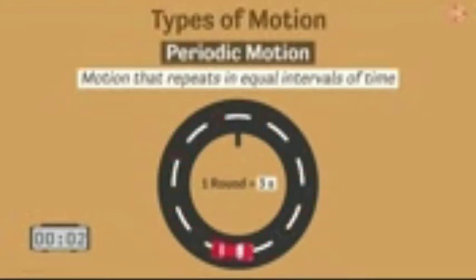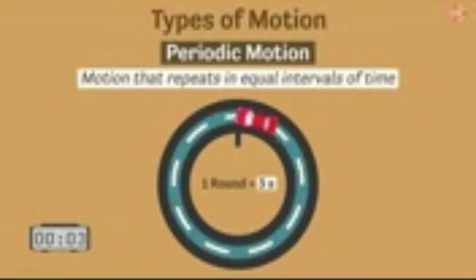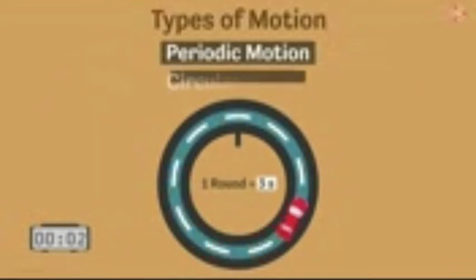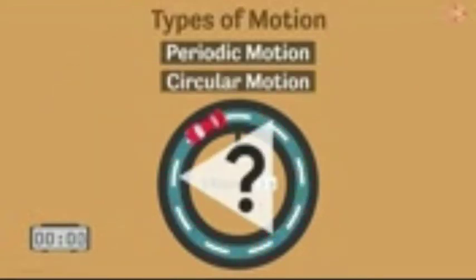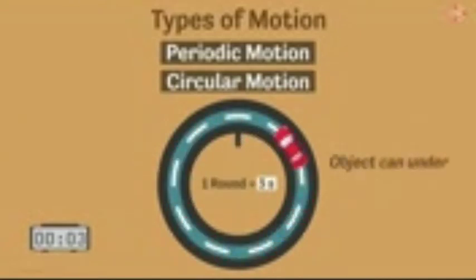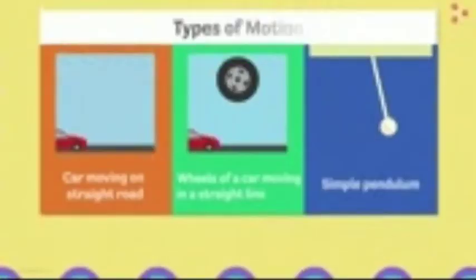But wait a moment. This object is moving along the circumference of a circle. So it is also undergoing circular motion. So what can you conclude from this example? We can say that an object can undergo more than one type of motion at the same time. Here are a few of the examples of...